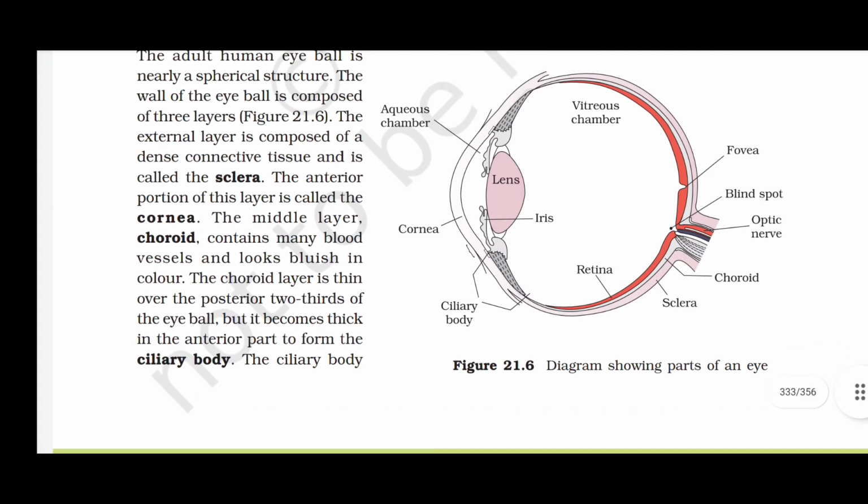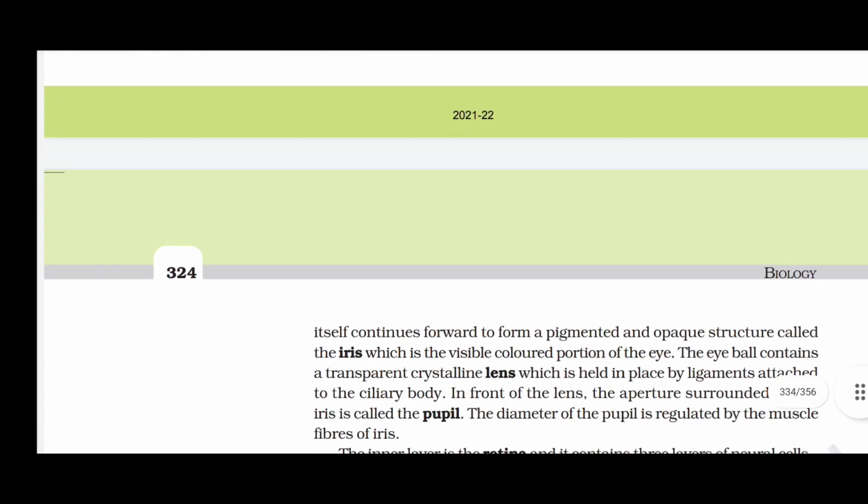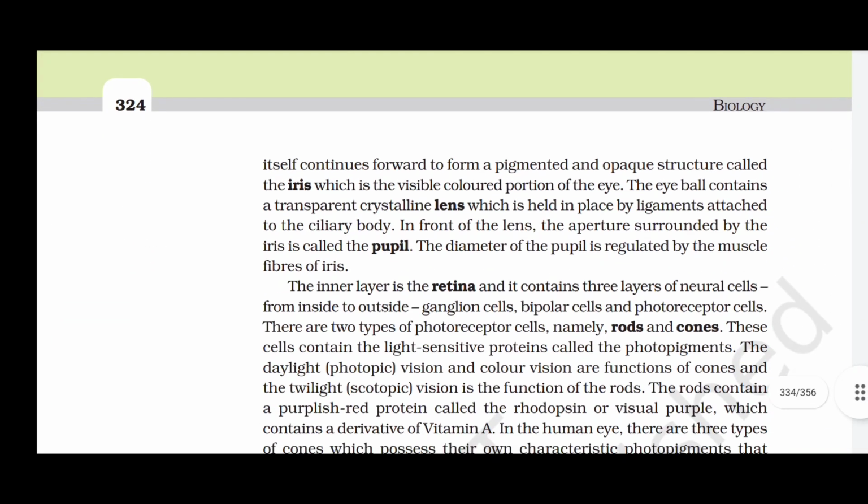The ciliary body itself continues forward to form a pigmented and opaque structure called the iris, which is the visible colored portion of the eye. The eyeball contains a crystalline transparent lens which is held in place by ligaments attached to the ciliary body. In front of the lens, the aperture surrounded by the iris is called the pupil. The diameter of the pupil is regulated by muscle fibers of the iris.